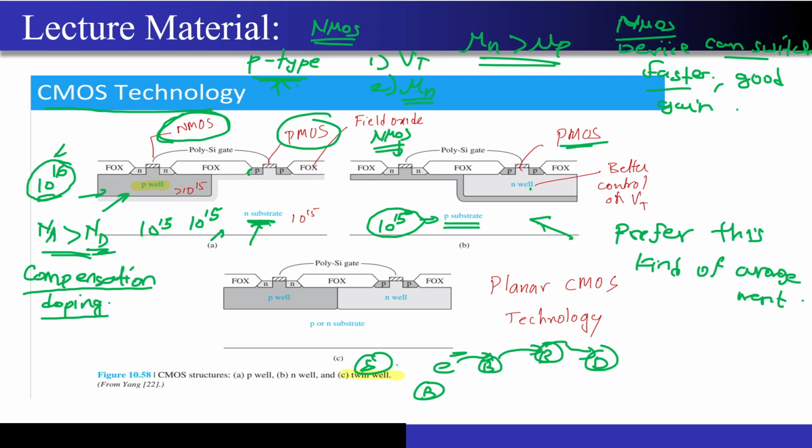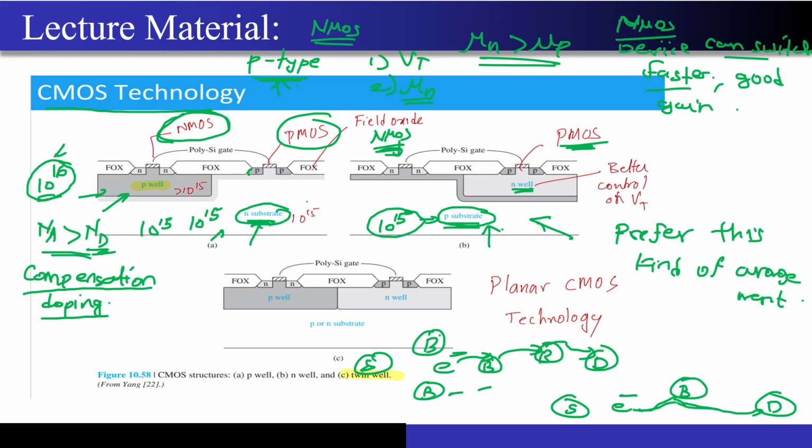But instead of having 3 or 4 boron atoms over here, if I just have one of them, this electron will have just one collision and then directly reach the drain. Correct? So the electron can move very smoothly over here, whereas it is facing a lot of obstacles over here. That's why most foundries always start with the p-type substrate, then create NMOS, then create an n-well, and then fabricate PMOS structures there. This is one of the main reasons why we have the p-type substrate and don't start with the n-type substrate. I hope the answer to this question is very clear and you won't get confused at all.